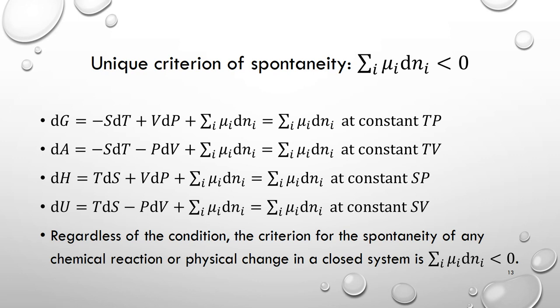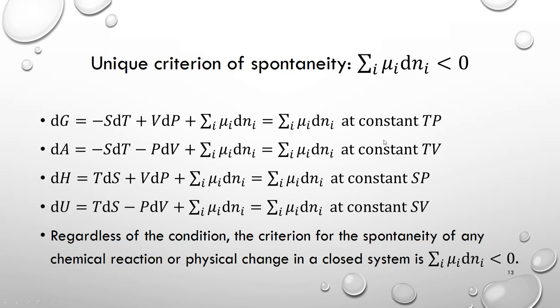And we can have a unique and the best criterion for spontaneity for any physical change or chemical equation, which is this: the sum of mu dN should be less than 0. That's the direction of spontaneity. But again, if we took general chemistry or physical chemistry, we learned that Gibbs energy always decreases if the temperature and pressure are held constant.